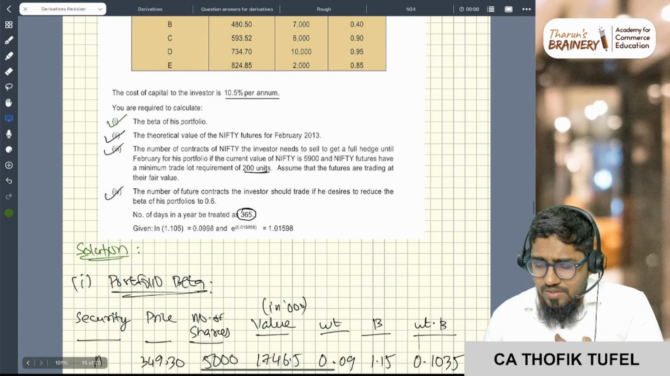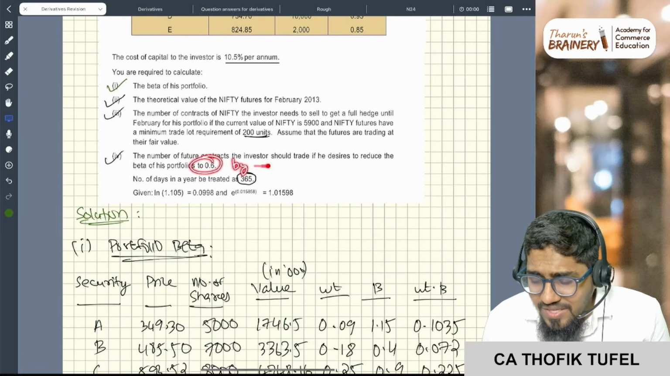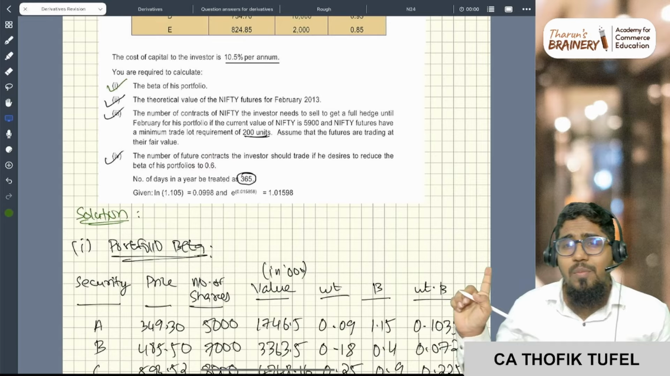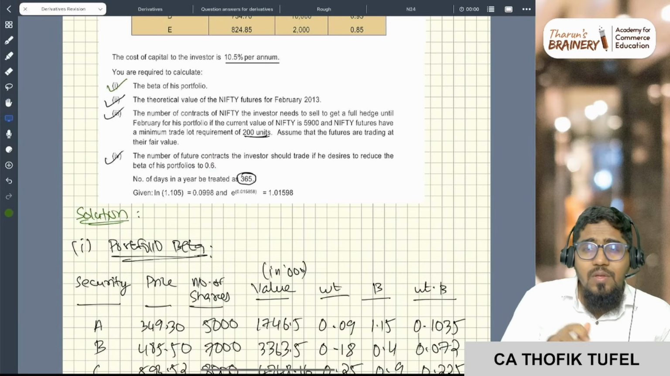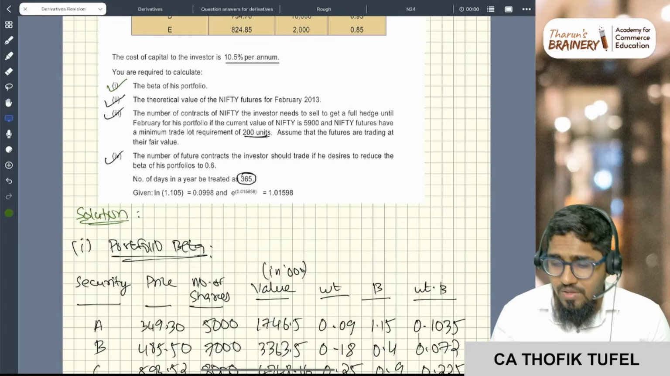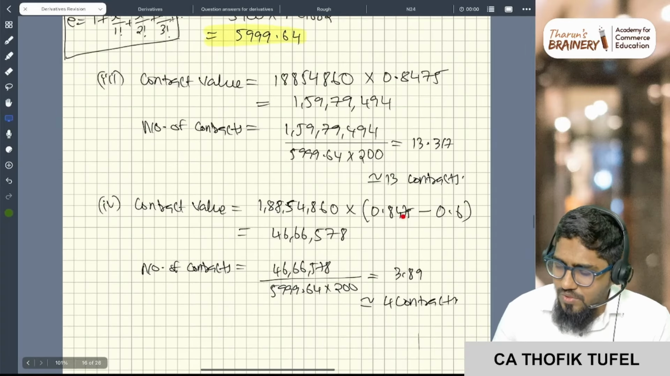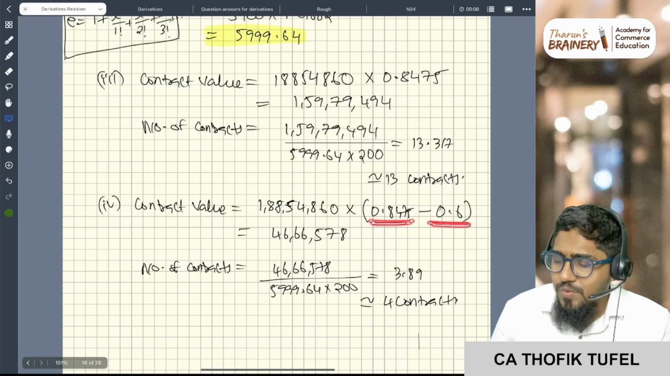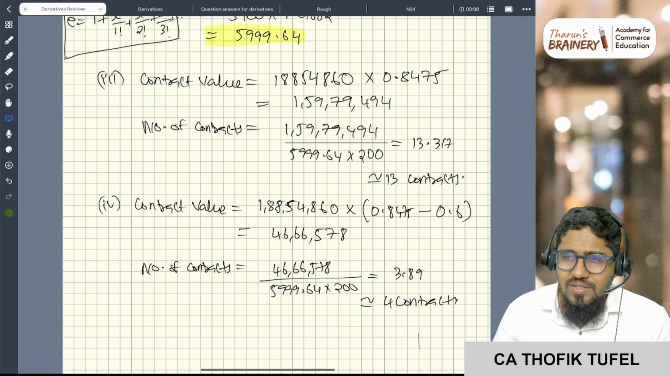And always understand, you read the words 'to' and 'by'. Suppose it is 'by 0.6', directly multiply 0.6. Whatever is the beta that you want to reduce, that only you need to multiply. Here it is 'to 0.6'. So 0.8475 less 0.6. So how much beta do I want to reduce?